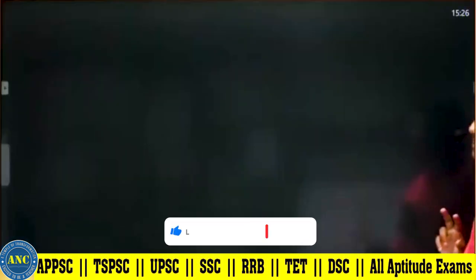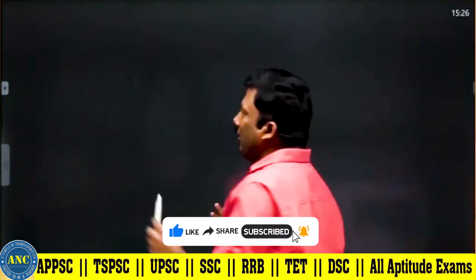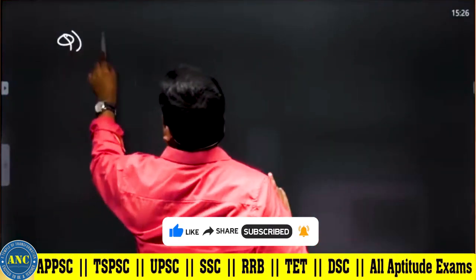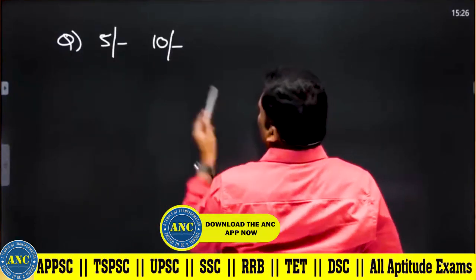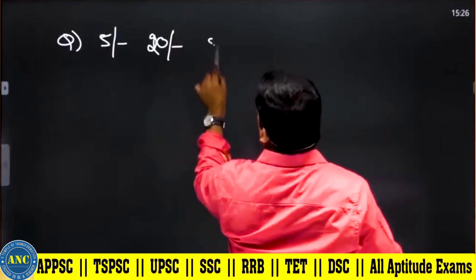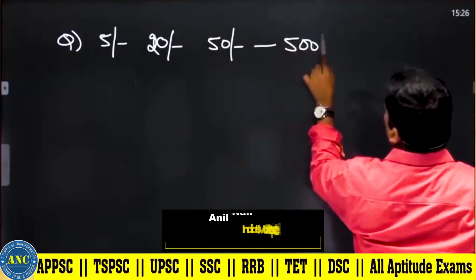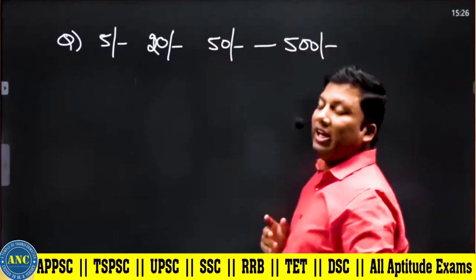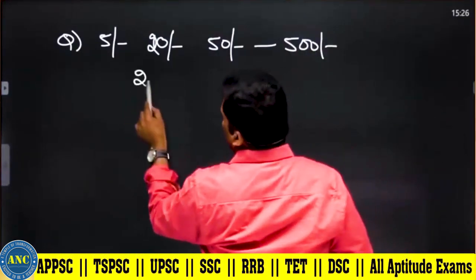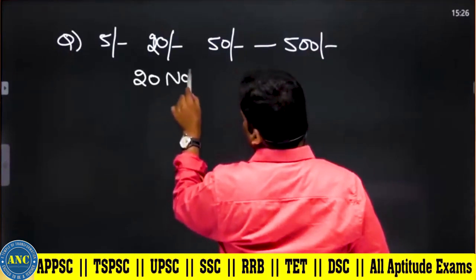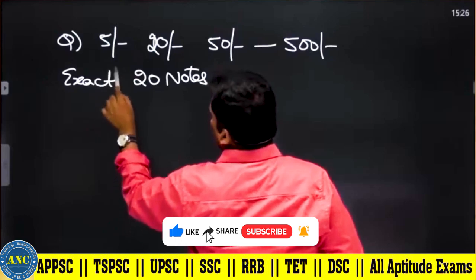If the same question is asked in CAT, the idea remains the same. The question is, there is a person who is giving 500 rupees using 5 rupee, 20 rupee and 50 rupee notes. And that too, he has to use exactly 20 notes.